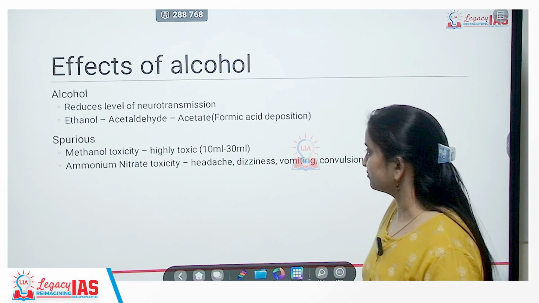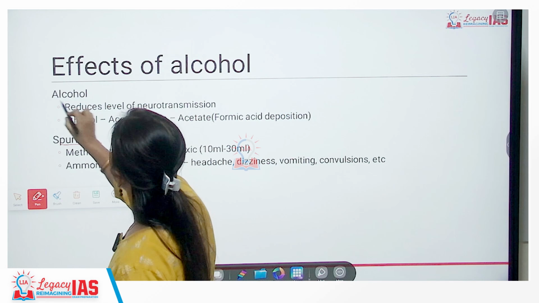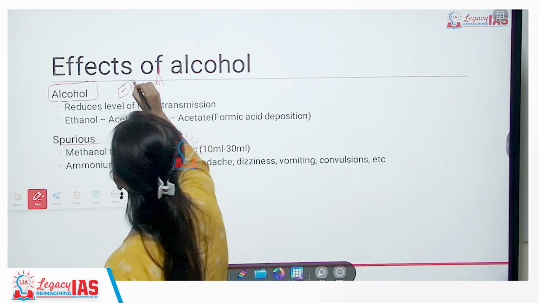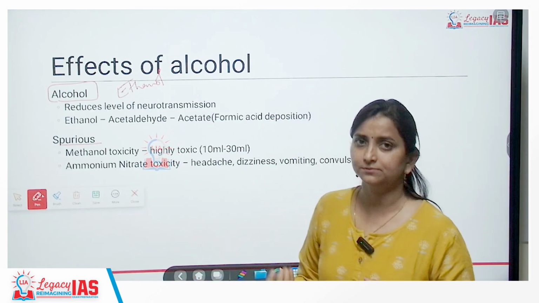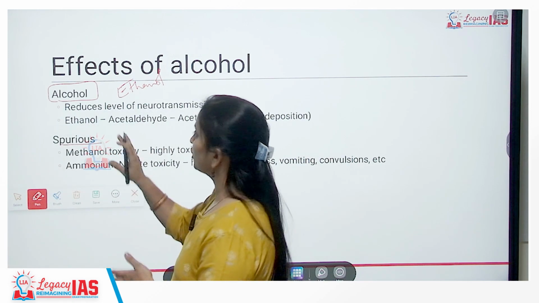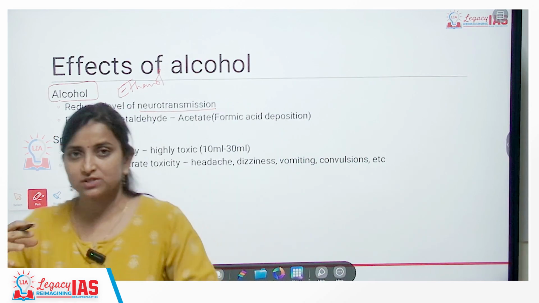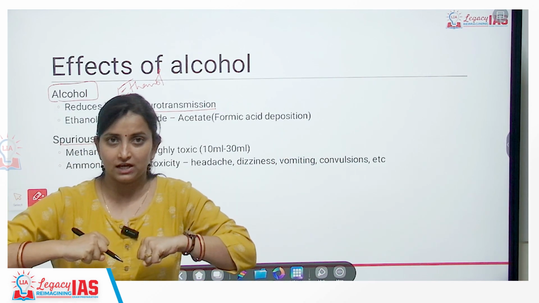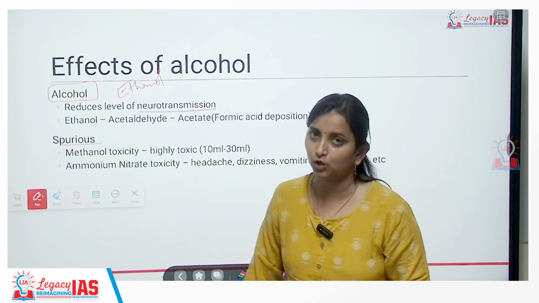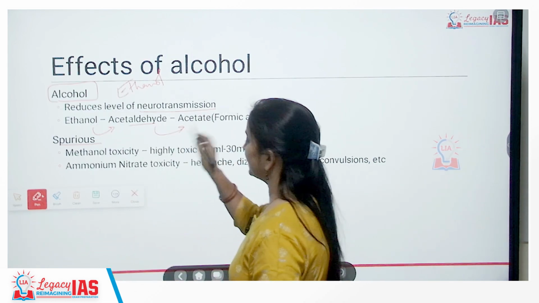Now talking about the effects of alcohol. What is the effect of normal alcohol versus the effect of spurious alcohol? In normal alcohol, we are talking most commonly about ethanol produced from cane sugar by fermenting sugar. Ethanol, or normal alcohol, reduces the level of neurotransmission. Neurotransmission means one nerve has to communicate with another nerve. This communication between the nerves is blocked or reduced because of the presence of ethanol. Ethanol is initially converted into acetaldehyde and acetate. Acetaldehyde gets converted into acetate.